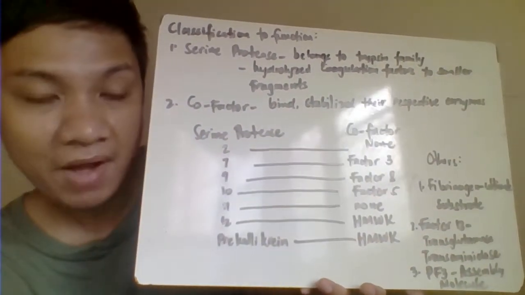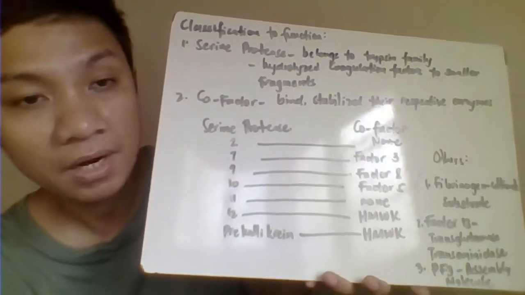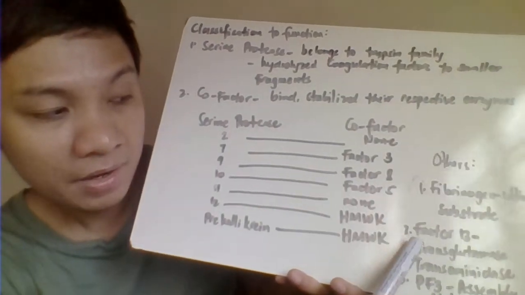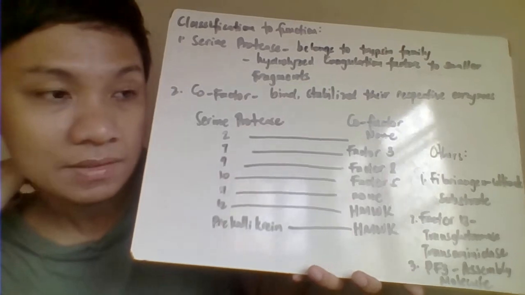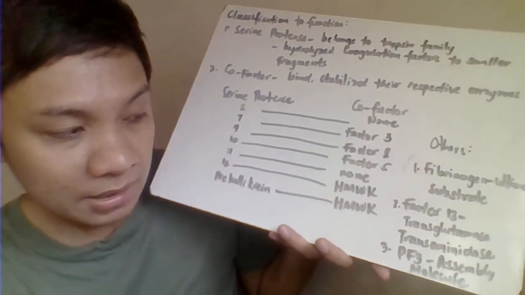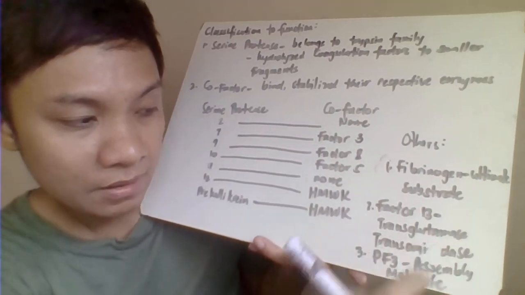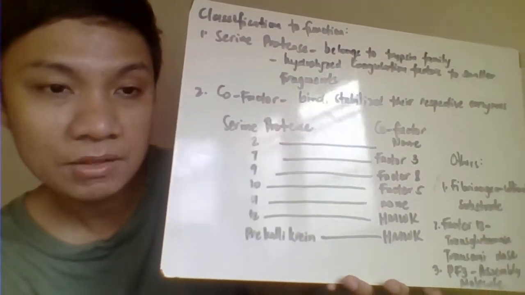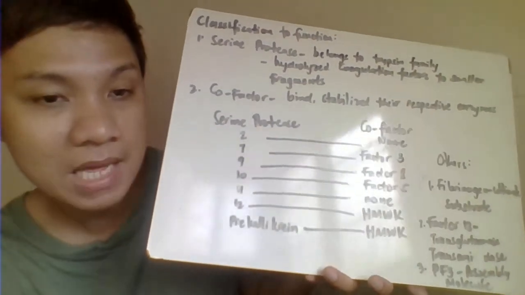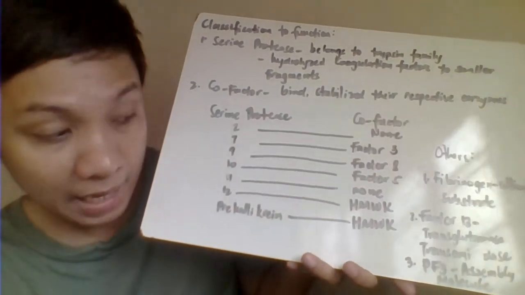Then we have also here your factor 13. Factor 13, hindi din siya belongs to either of your serine protease or even your cofactor. Okay, your factor 13, ang pinaka-function nito is transglutaminase or transamidase, which helps primarily to stabilize your fibrin clot. Kaya nga tinawag ang factor 13 natin na fibrin stabilizing factor because basically it tries to stabilize your fibrin clot.